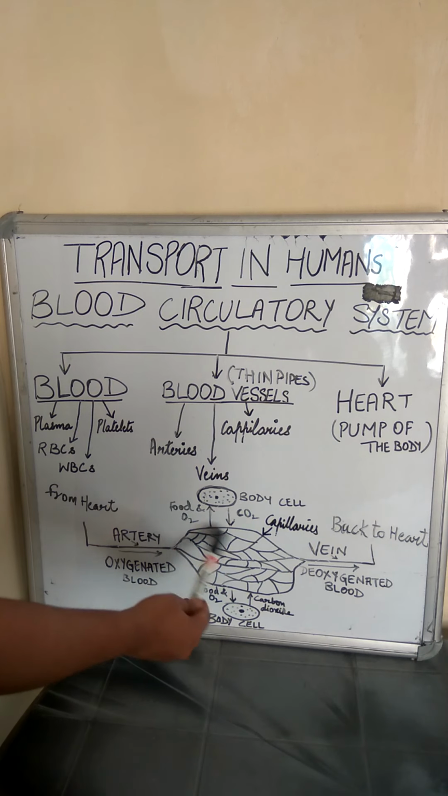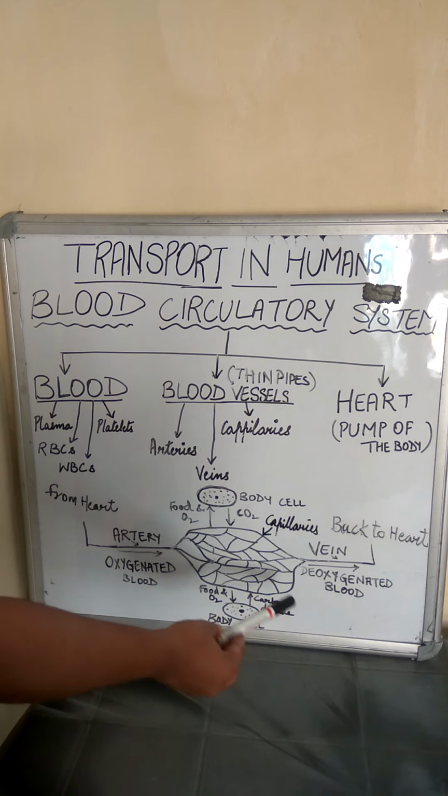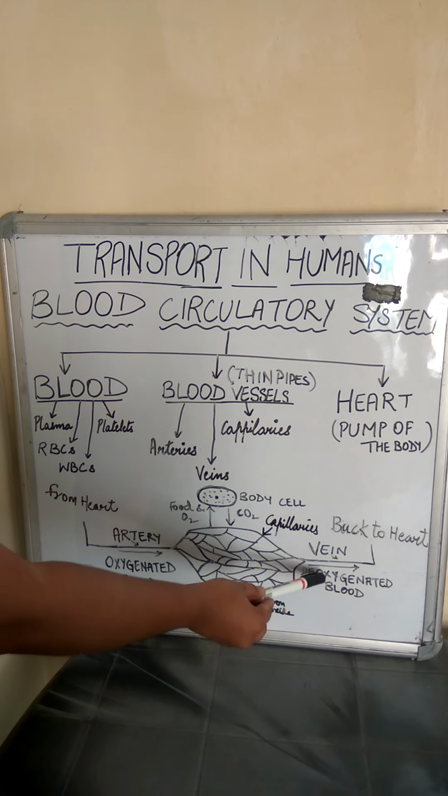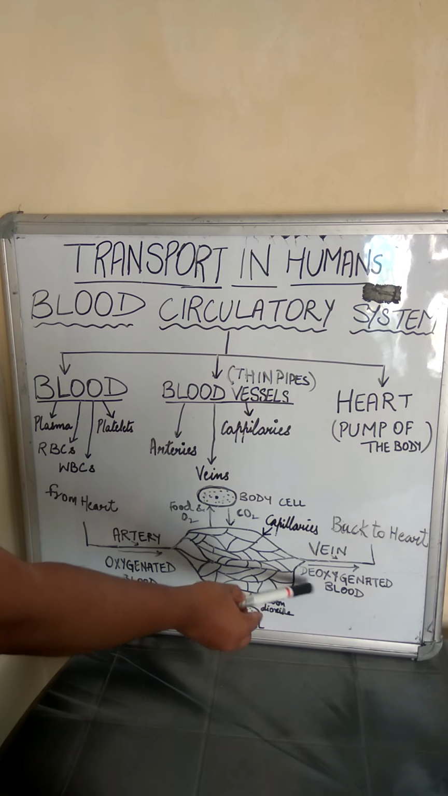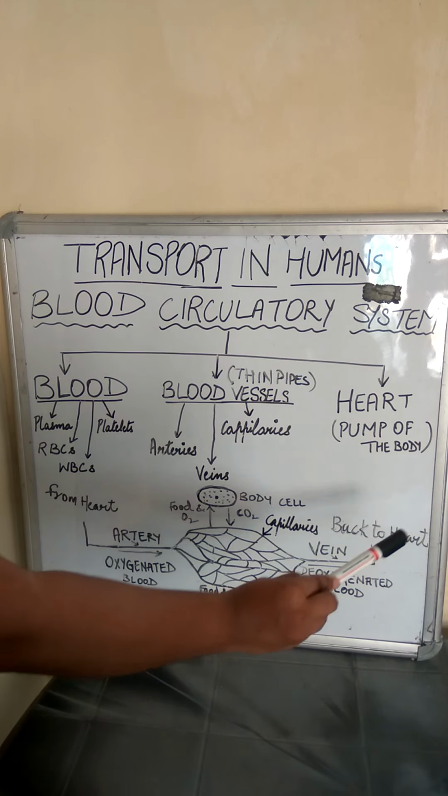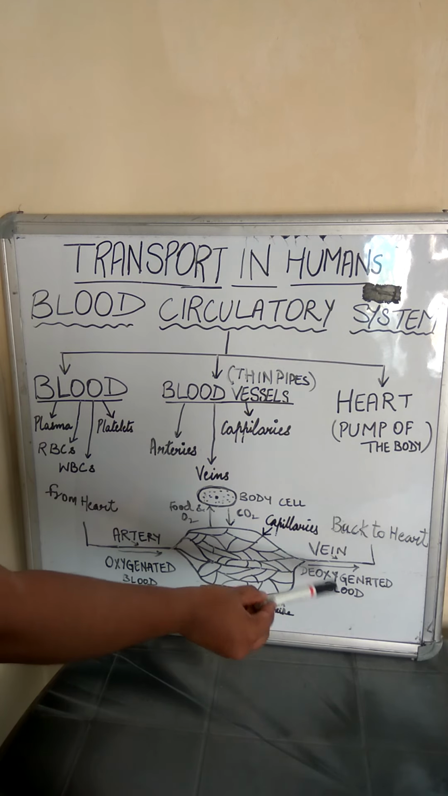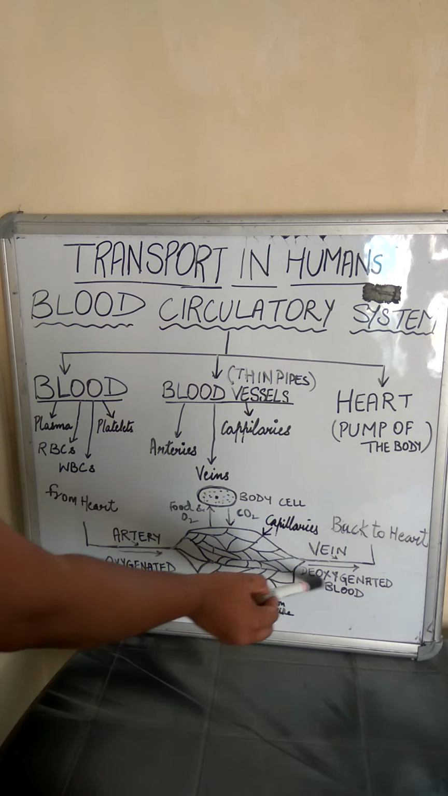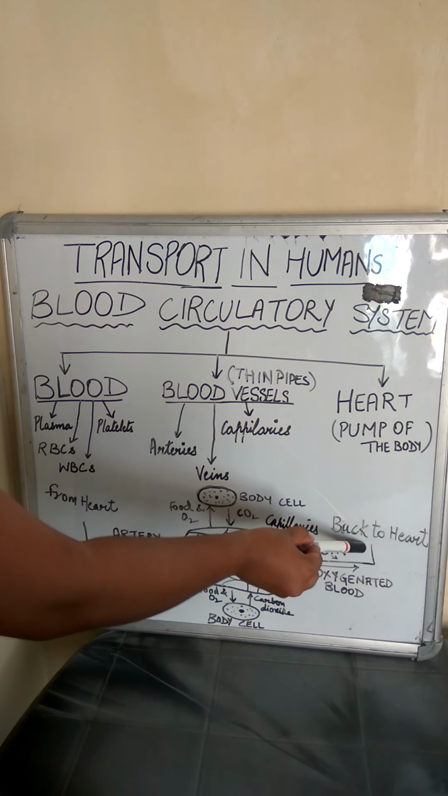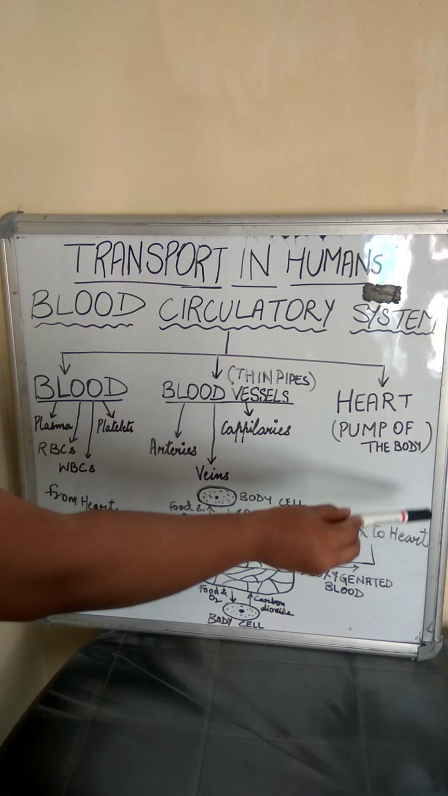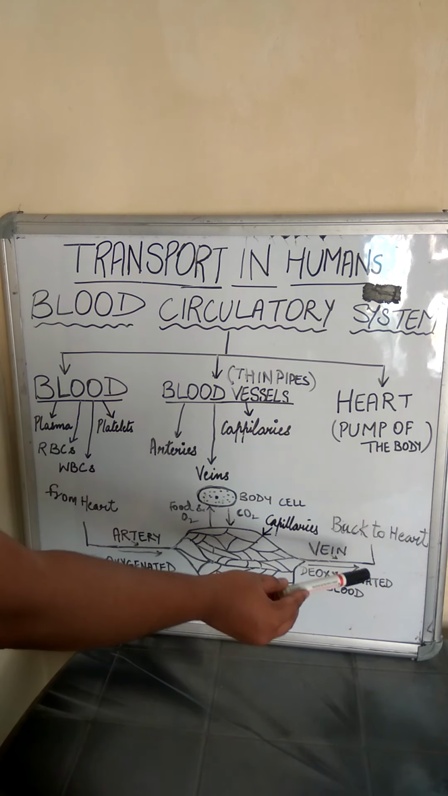Now these veins are thin walled. They are not as thick as arteries, and they carry the deoxygenated blood. They are thin walled because the pressure of the blood drops down here. Now the blood is no more under high pressure. So these veins can withstand that pressure, and they carry this deoxygenated blood back to the heart to be pumped into the lungs for the removal of carbon dioxide.